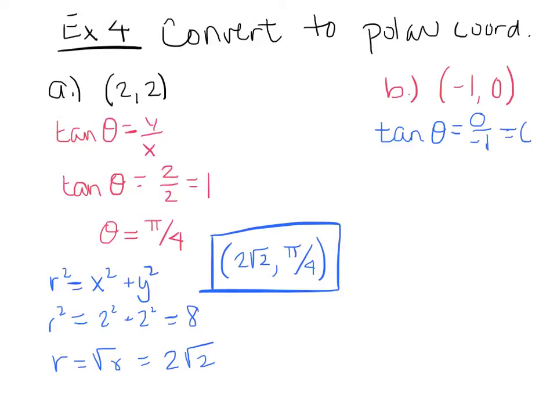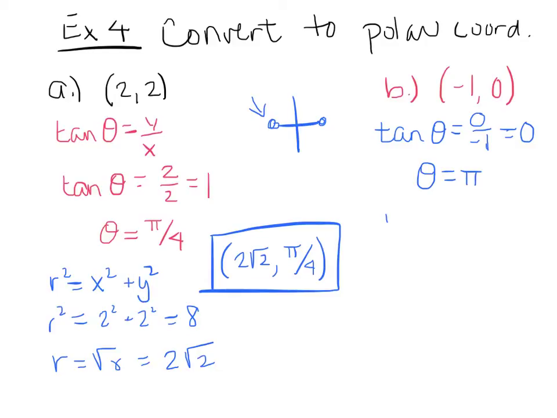And this does give me 0. So tan theta, if you think back to your unit circle, gives you 0 at either 0 or pi. Now when I have an x value equal to -1, I know that it has to occur here. So then I know that theta is equal to pi.